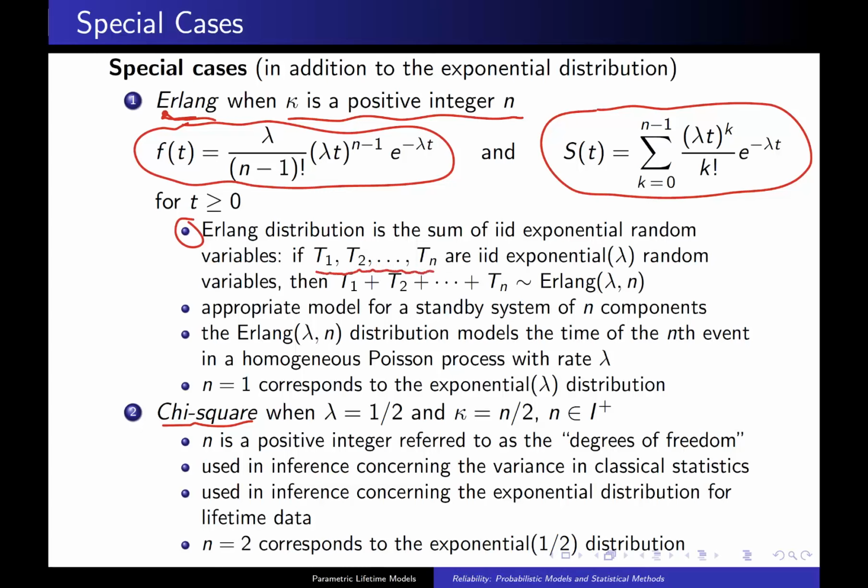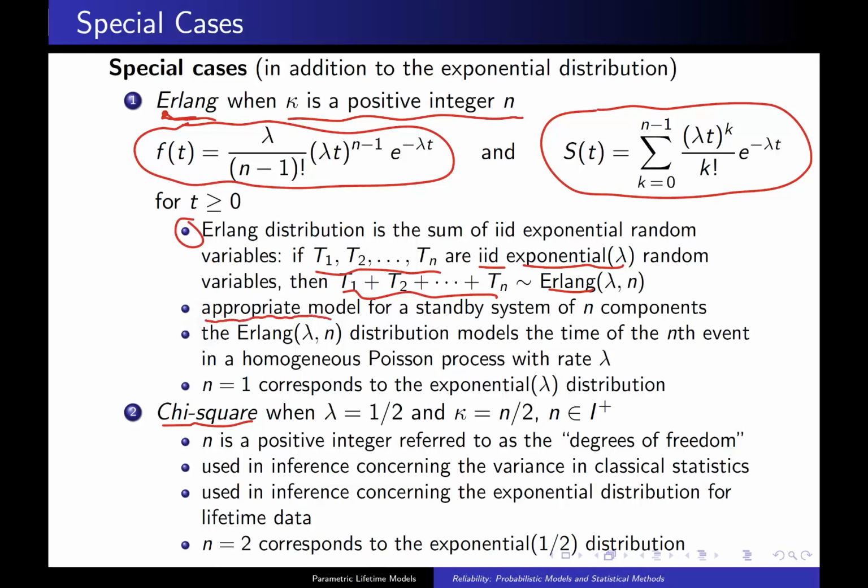If T1 through Tn are mutually independent and identically distributed exponential lambda random variables, then their sum will have the Erlang distribution with a scale parameter of lambda and a shape parameter of n.